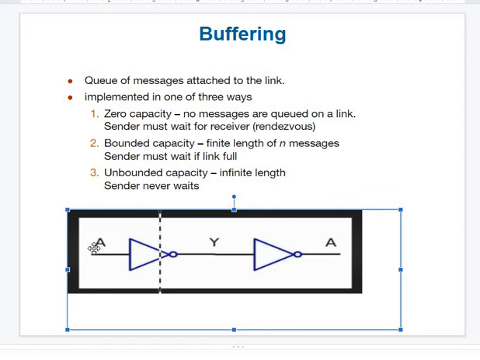Say what happens here, A input. The output after this inverter is A bar. If A bar is the input for the second inverter, what will be the output? A double bar, and the equivalent value of A double bar is A. So what we have given is A, and what we got is A double bar. So buffer means a continuous arrangement of an even number of NOT gates.